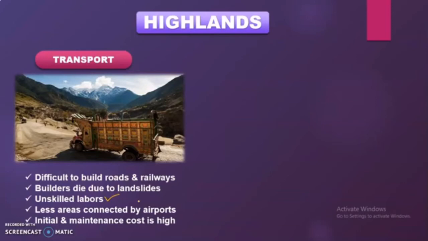So this activity is very limited. Next one is initial and maintenance cost. Obviously, when we talk about the plain areas, when we create a road network or any kind of other network, it takes less cost as compared to the mountainous or highland areas, because over there you have to cut the mountains first and the process is prolonged. So that is why it creates a lot of initial investment. Same like that, when we talk about the hazards or the risks that we have over here, like the landslides or others, they also create a lot of damage. So the maintenance cost is also high.